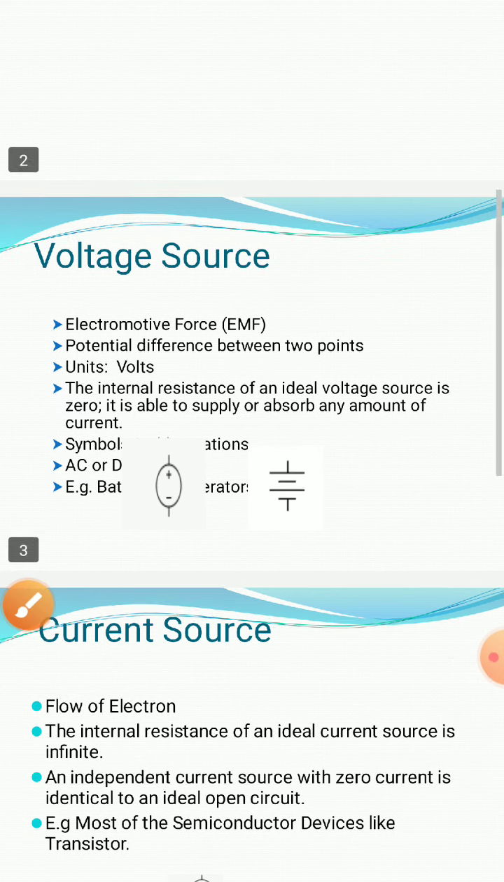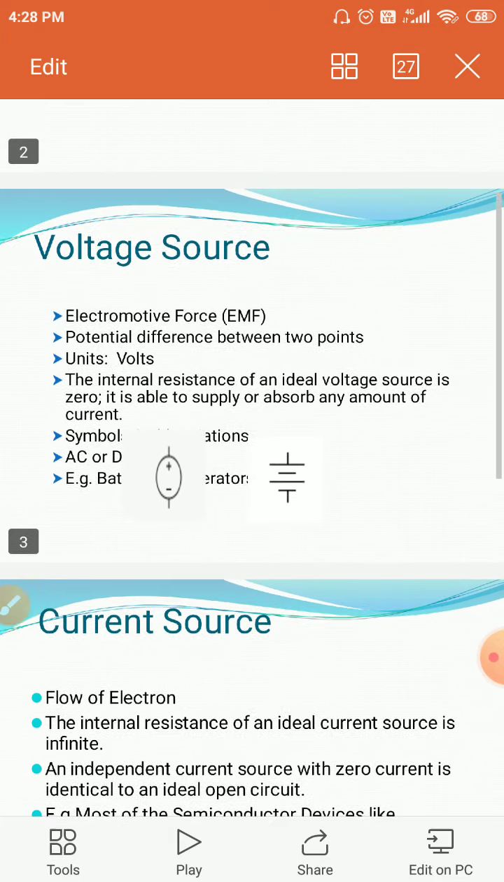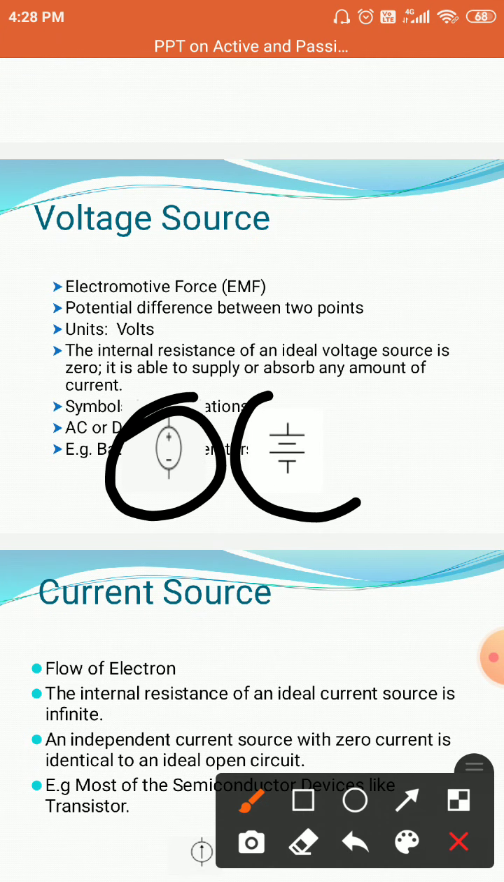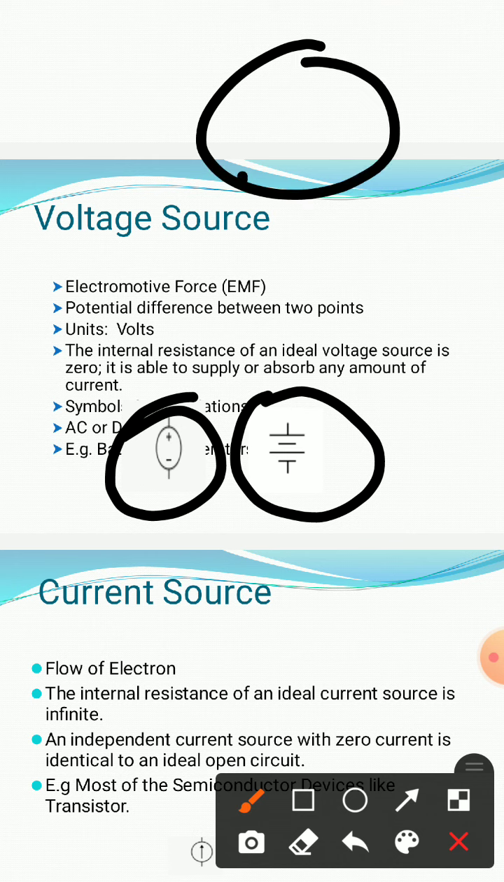The unit of the voltage source is basically volt. If you want to calculate the voltage of any parameter, the unit will be volt. The internal resistance of an ideal voltage source will be 0. The symbol of the voltage source is basically denoted by V, and it can be denoted by this sign or this sign also. The voltage source may be AC or may be DC. If it is AC, that means alternating current, then we can represent the voltage source like this also.